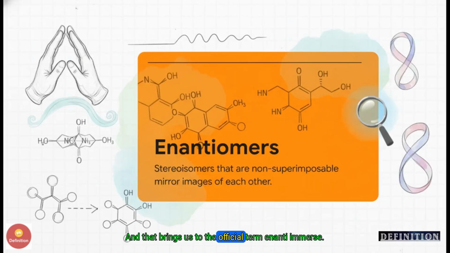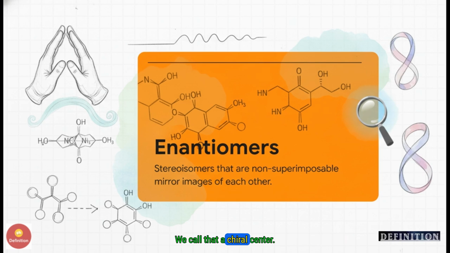And that brings us to the official term, enantiomers. They're a type of stereoisomer, which just means molecules that are perfect, non-superimposable mirror images. This usually happens when you have a central carbon atom bonded to 4 different things. We call that a chiral center. So the difference isn't what they're made of, but how they're arranged in 3D space.